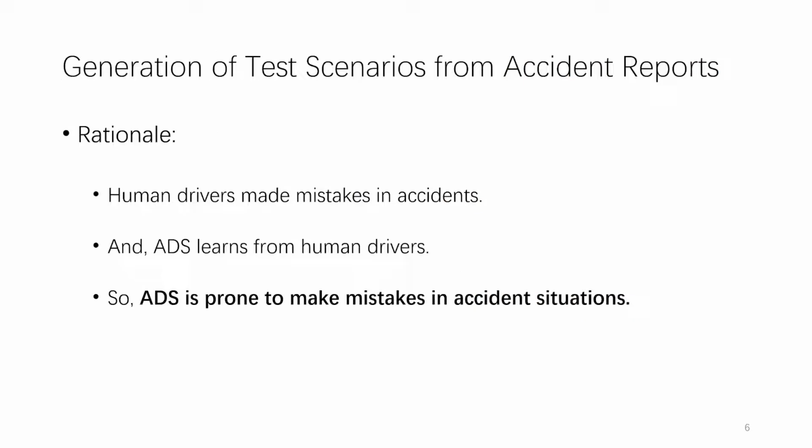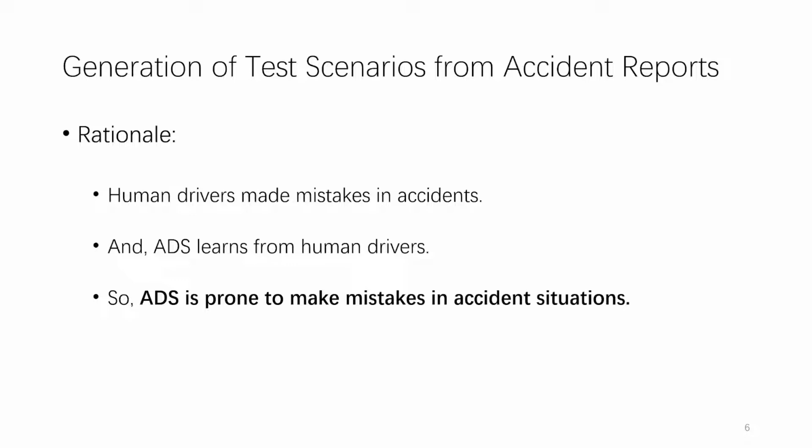The first method is generation of test scenarios from accident reports. The rationale of this method is that we know that human drivers made mistakes in accidents, and that most ADS learns from human drivers' behaviors.